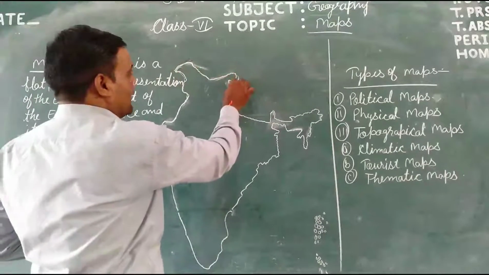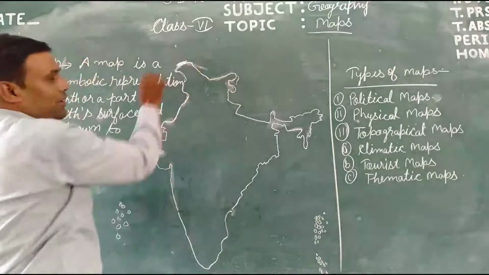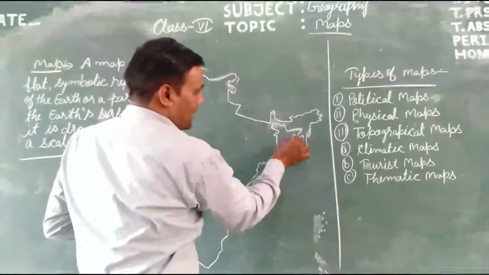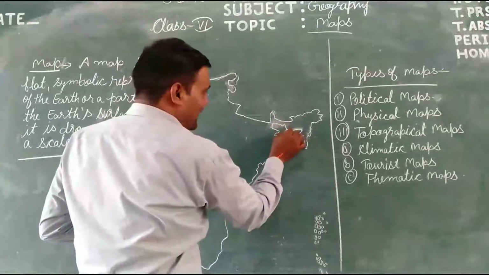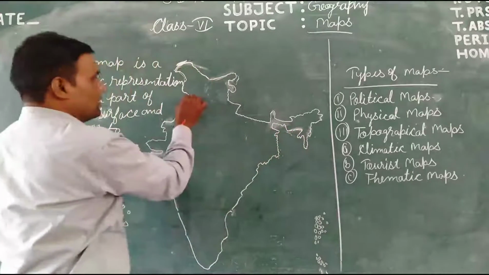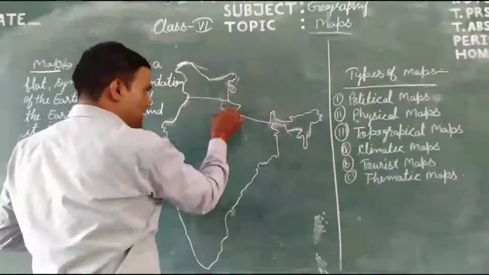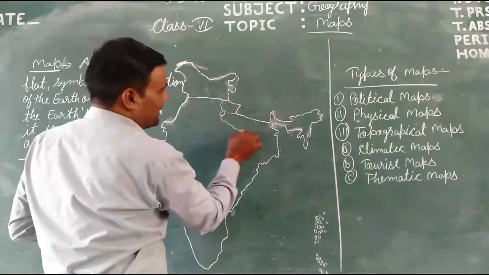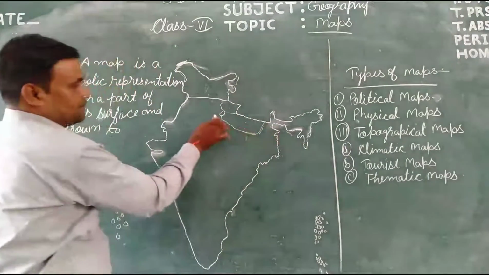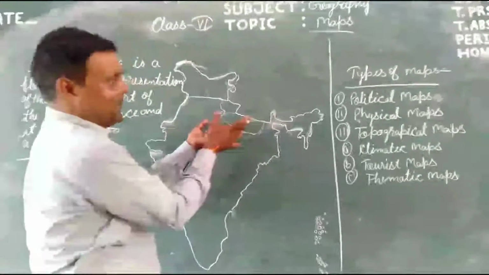Here is China, and here is Afghanistan. It is the boundary of Bangladesh, and it is the international boundary. And also it is the Jammu and Kashmir boundary. Here is Himachal Pradesh, Delhi, Uttar Pradesh, and these are boundaries. So it is the political map.